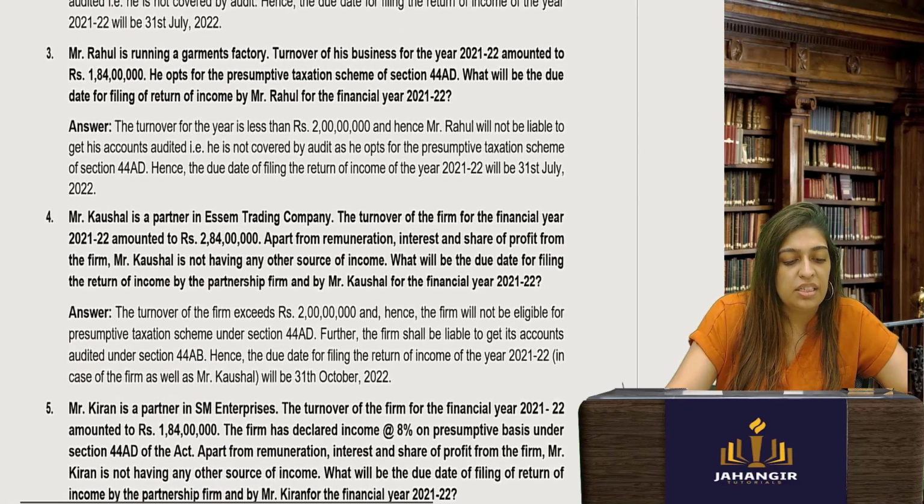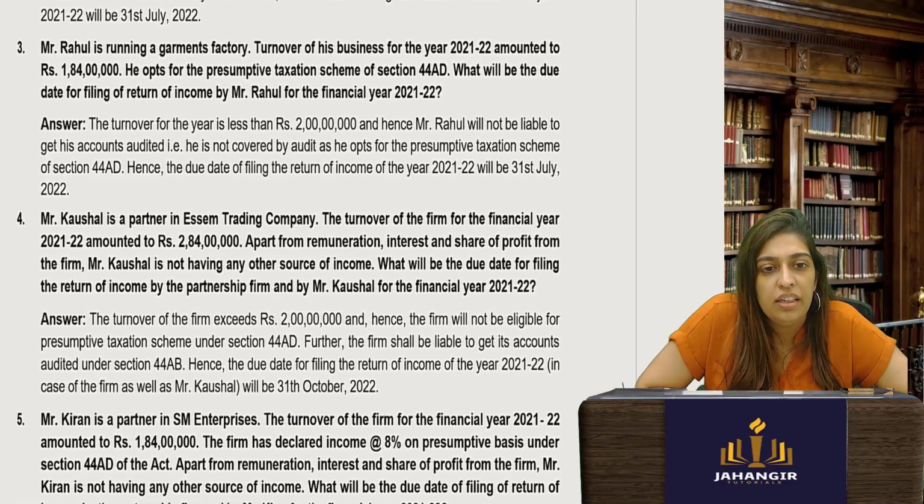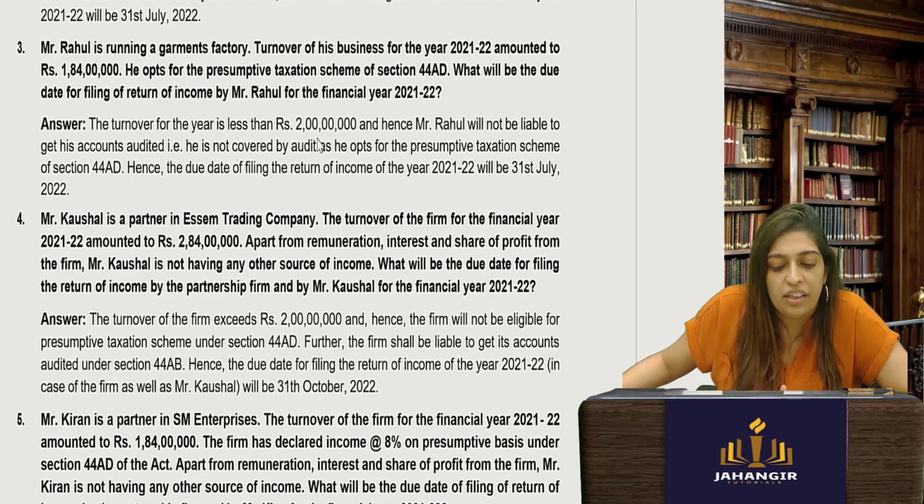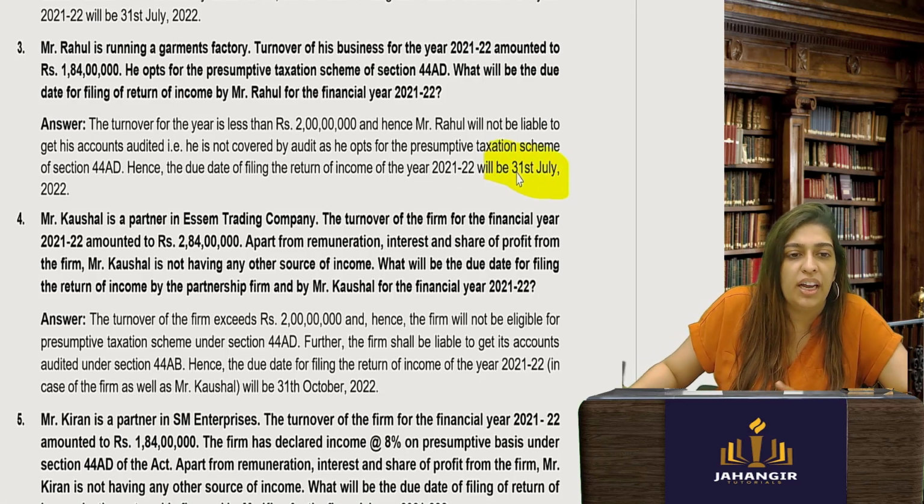Okay. Mr. Rahul is running a garment factory. Turnover of his business amounts to 1 crore 84 lakhs. He opts for presumptive taxation under 44AD. It should strike you, he is below 2 crore, he is doing presumptive taxation. He need not get his accounts audited. So what will be his due date for filing return? No audit required, 31st July.